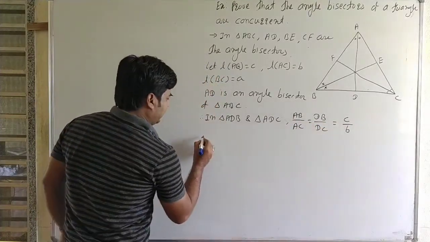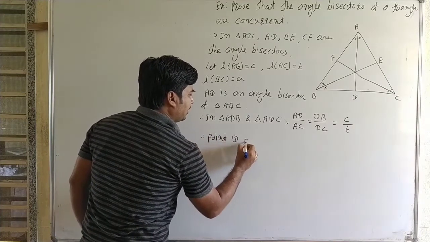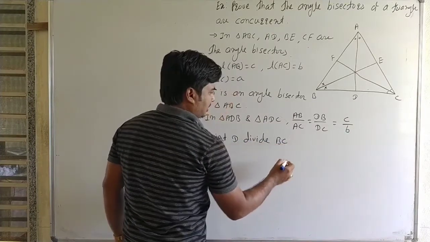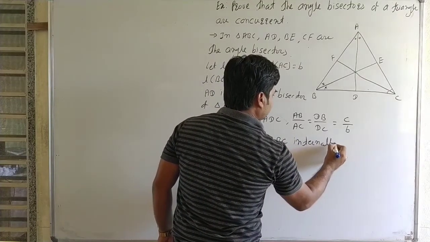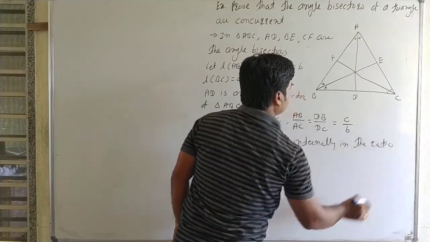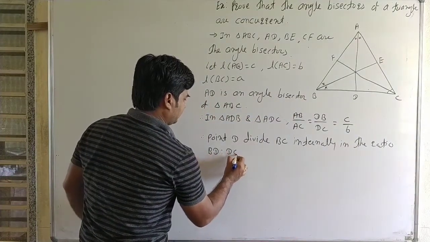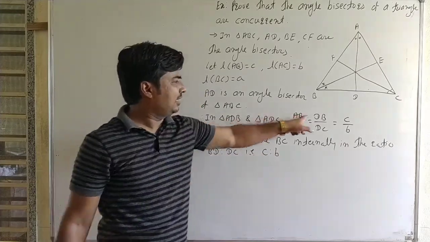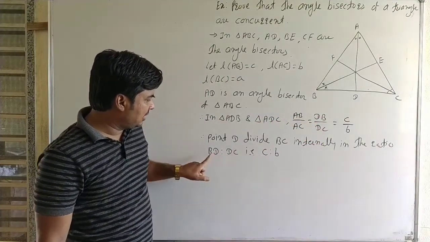Here point D, therefore point D divides BC internally in the ratio BD is to DC, that is c is to b. Okay, DB and DC are the lengths. Ratio BD is to DC, that is the length of BD.